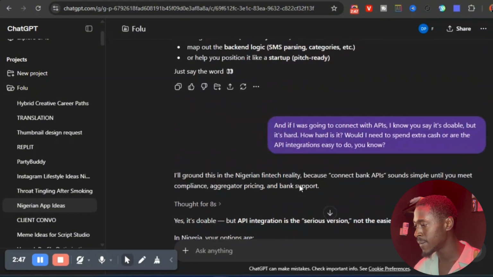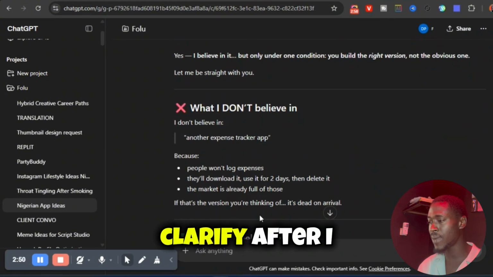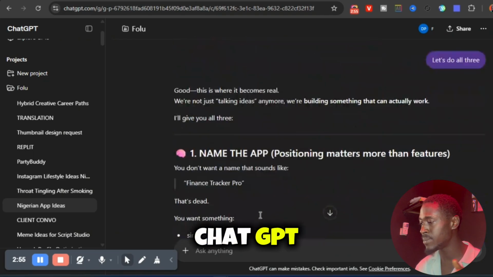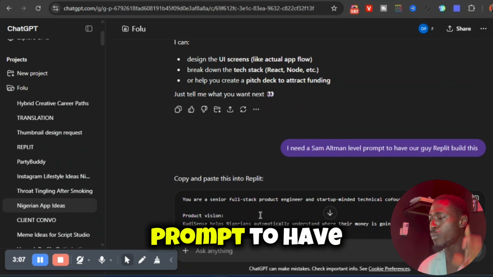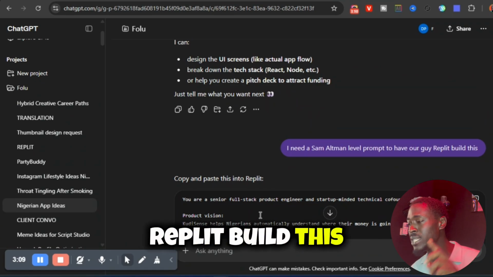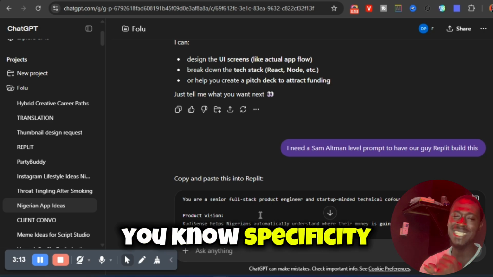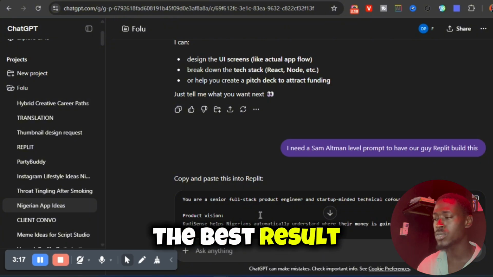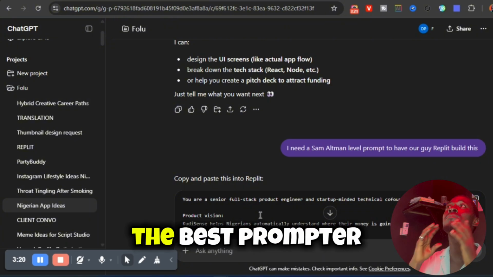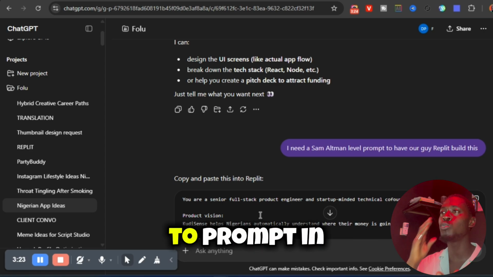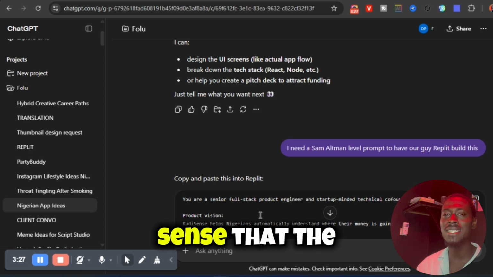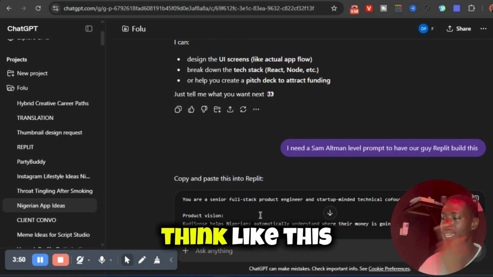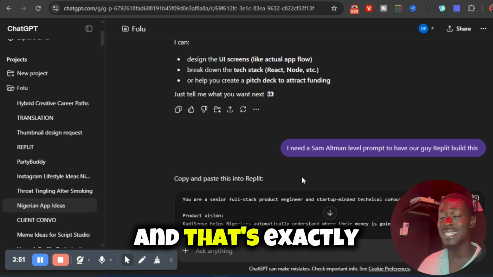So the next thing I did was clarify, after I had clarified everything that I needed to clarify, all the information that I needed. So I told ChatGPT I need a Sam Altman level prompt to have our guy Replit build this. And if you know anything about prompts, you know specificity, precision and comprehensiveness is how to get the best results, right? So in my head, I'm thinking, who's the best prompter in this world? Who knows how to prompt in the right way? It only makes sense that the creator of OpenAI himself, Sam Altman, because now I'm telling ChatGPT, think like this guy would. And that's exactly what ChatGPT did.